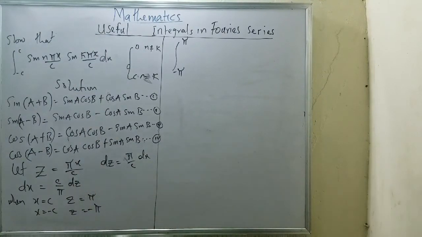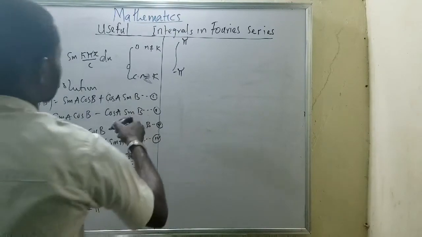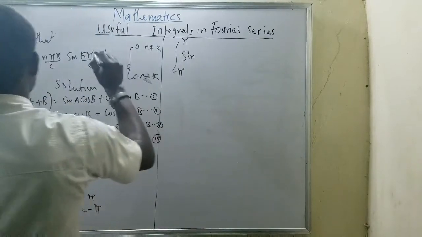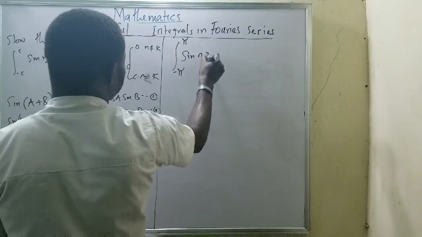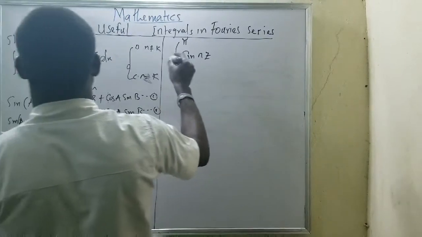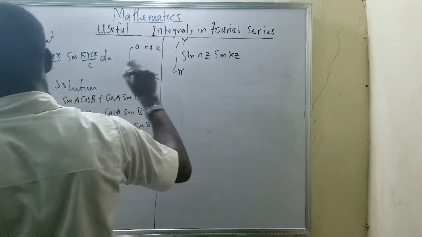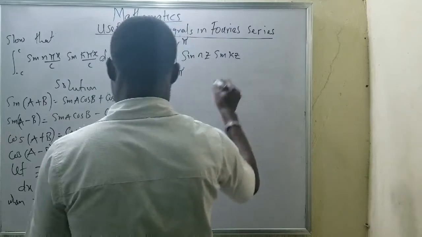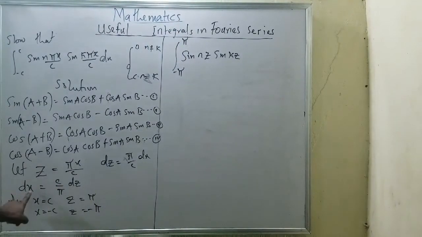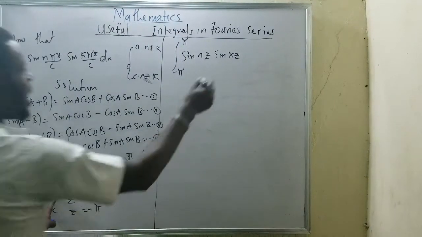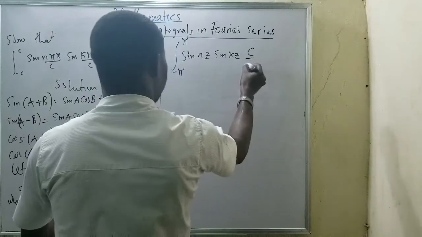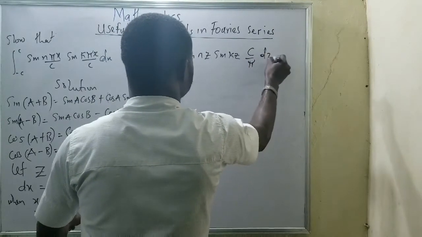Since my pi is in degrees, I cannot continue. I've done the necessary things which I need to do. I can now say that my sine, what next? I will be having sine nz and sine kz and also dz. Now, I'm working on the z. Now, my s is equal to this. I'll be having c all over pi dz.